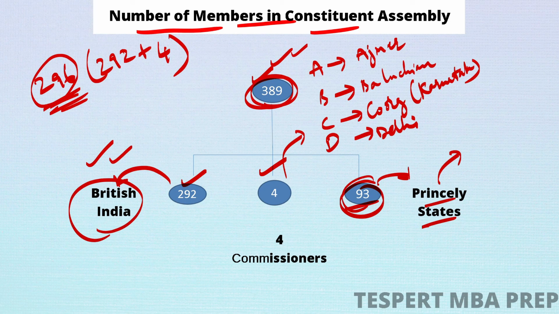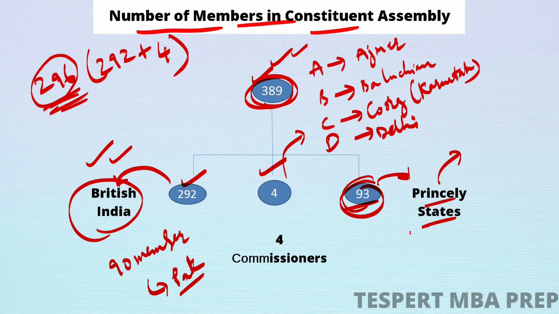Now what happened after independence? After India became independent and Pakistan was separated, out of these 389, 90 members went to the Pakistan Constituent Assembly. Therefore, the number of members of the Indian Constituent Assembly after independence was 299.